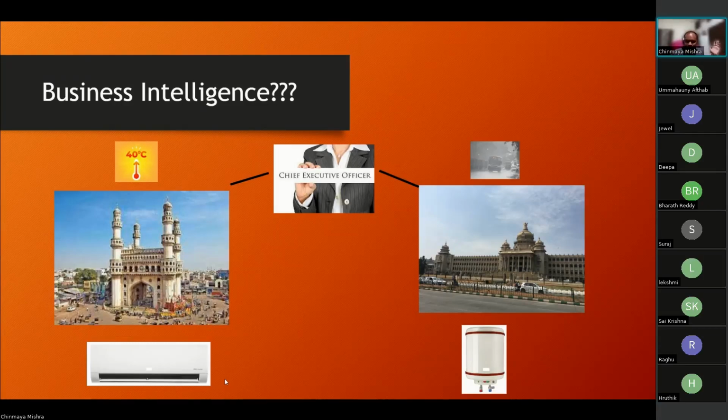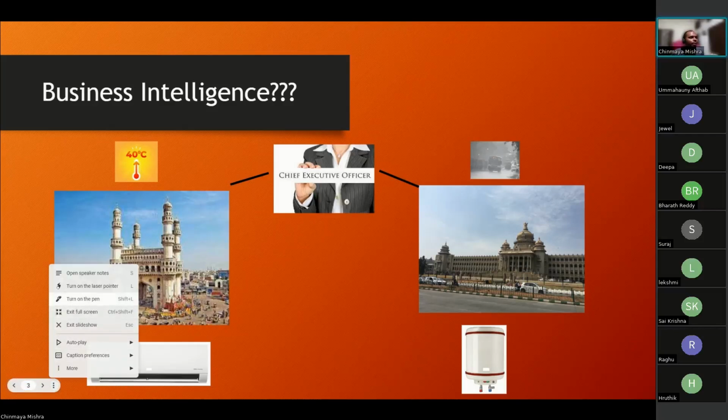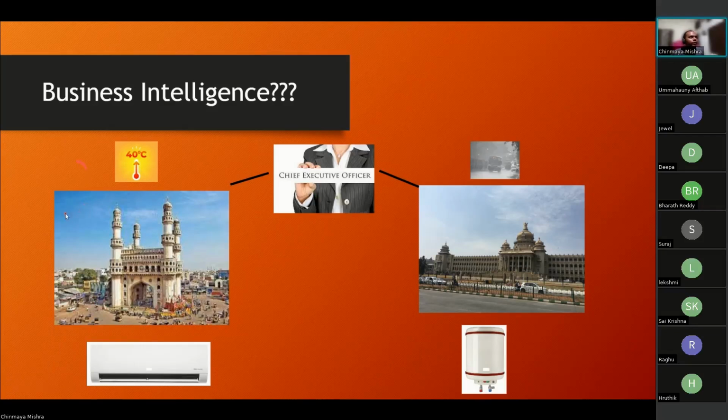How many of you have visited India? You are from India, right? And how many of you have visited at least the two cities that I've shown here, or at least are you aware of which these two cities are? Anyone from the audience? Okay, I'll go one by one. Which is this city here, which I am putting towards my left side? Any idea, guys? No idea. Hyderabad. That's Hyderabad. Okay. Great.